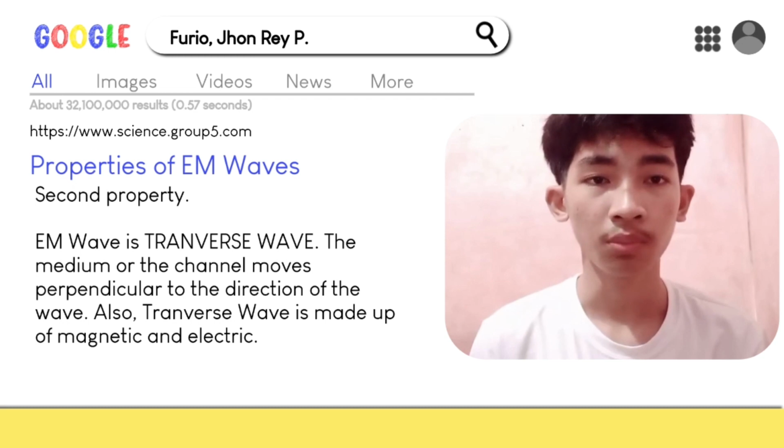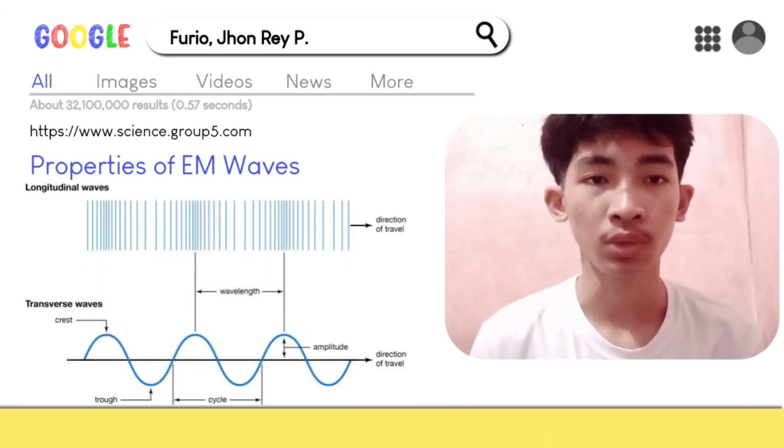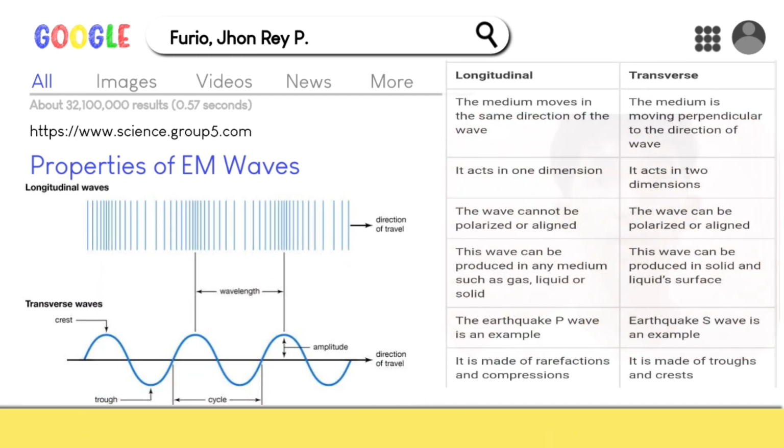This is the difference between a longitudinal wave and a transverse wave. Longitudinal wave: the medium moves in the same direction as the wave. It acts in one dimension. The wave cannot be polarized or aligned. This wave can be produced in any medium such as gas, liquid, or solid. The earthquake P wave is an example. It is made of rarefactions and compressions.